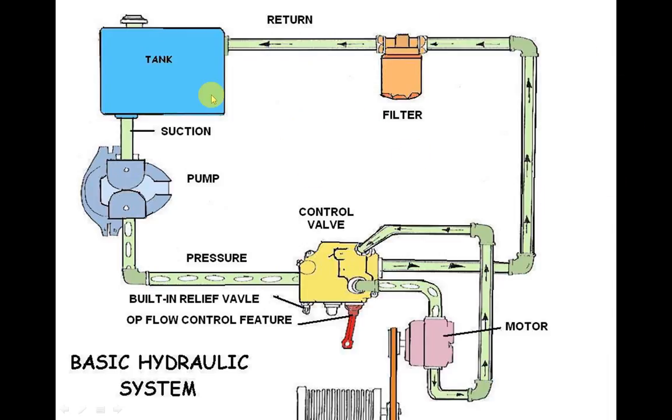See, for any hydraulic circuit, the basic elements are here. You can see one tank will be there, here hydraulic oil will be there, and from this suction line the pump will suck the oil from this tank. So from the pump the pressure will be sent to the control valves. If required, there may be a pressure line filter available. So it will go to the control valve, and from the control valve it will go to the actuator. From the return line the oil will go back to the tank through a filter. Since this filter is in the return line, it is called a return line filter.